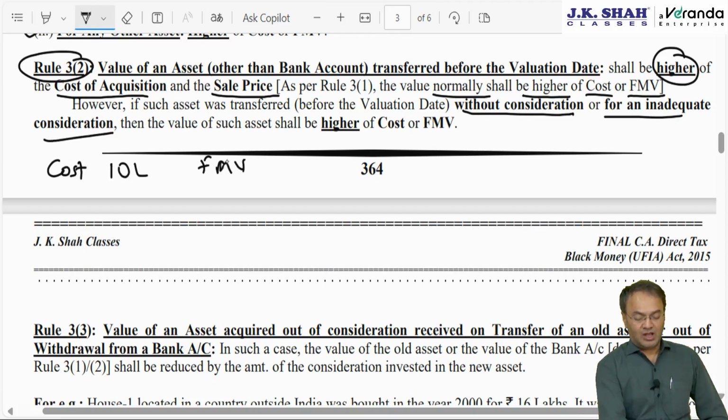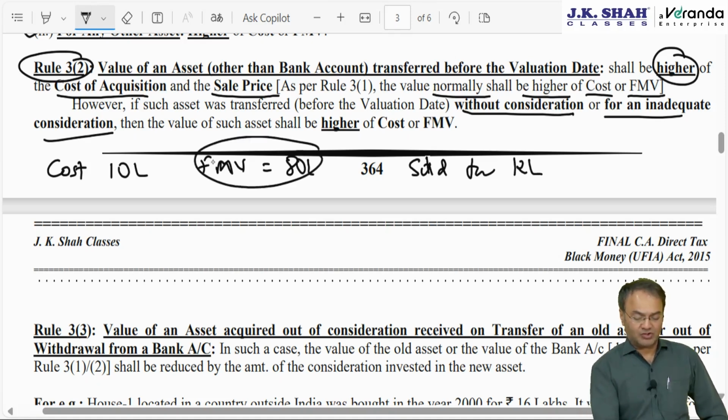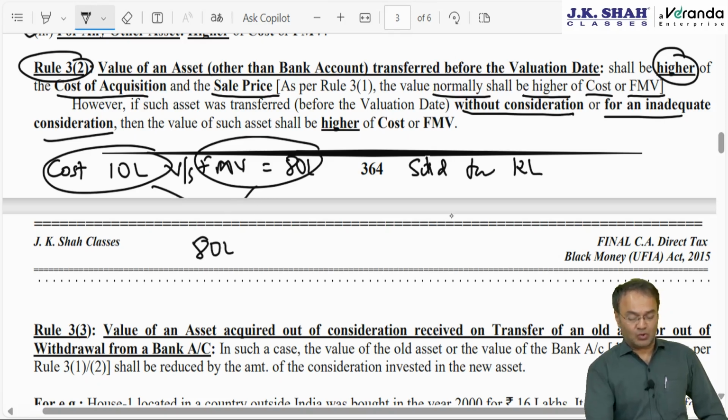FMV as on the valuation date would have been 80 lakhs if the assessee had continued holding the asset, but it's sold for 12 lakhs. Then what do we normally do? If the asset is still lying with the assessee, then cost or FMV, whichever is higher, and accordingly we would take 80 lakhs. However, if the asset is sold off, then we take sale price, let's say sold for 12 lakh, or the cost of acquisition 10 lakh, whichever is higher, 12 becomes higher.